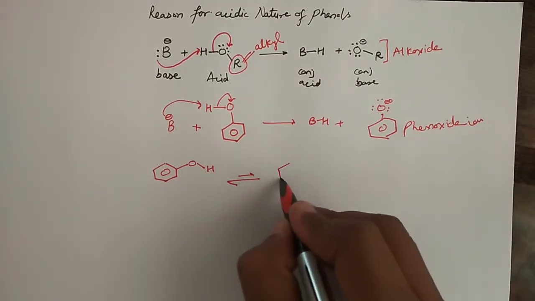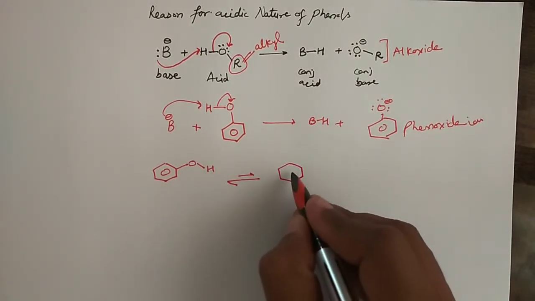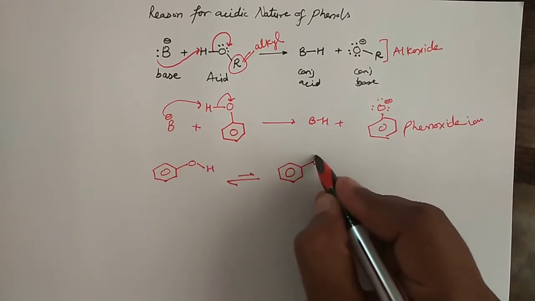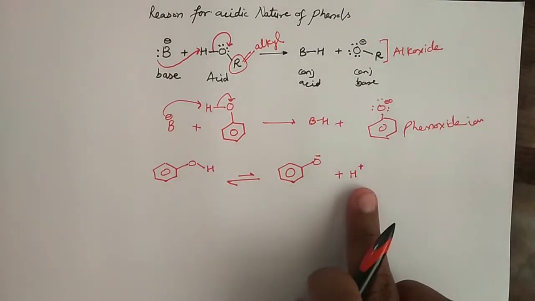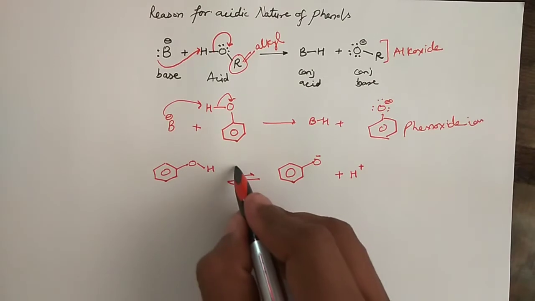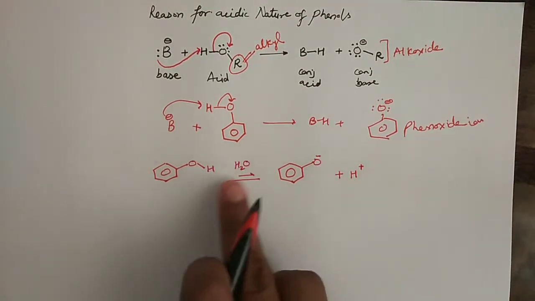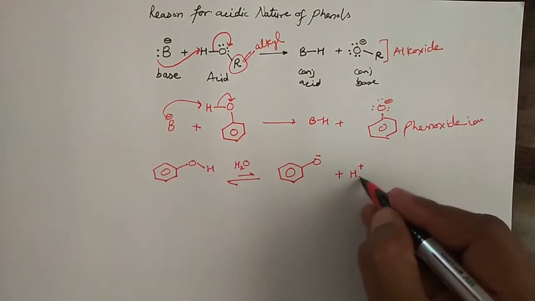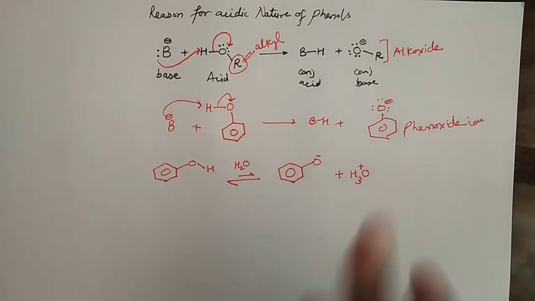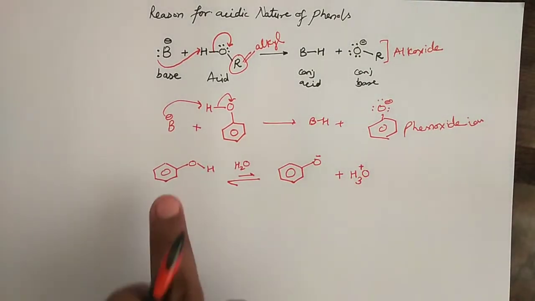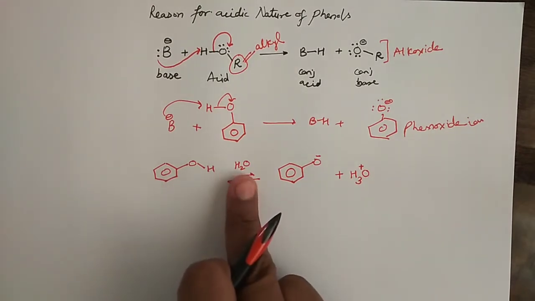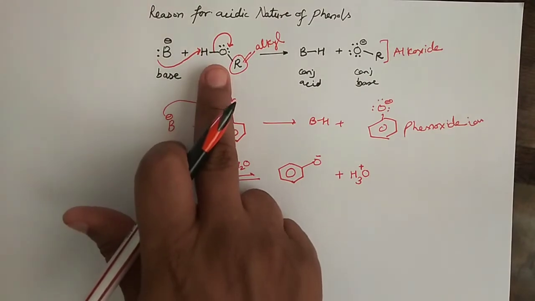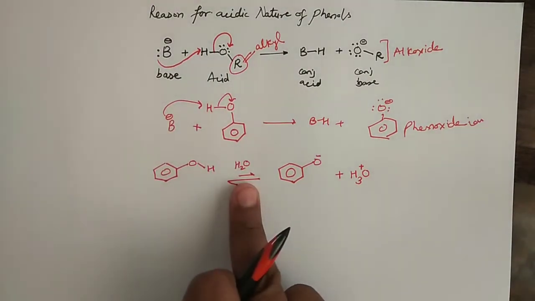So when this substance acts as an acid, you will get phenoxide ion along with hydronium. Now if we add water, then this H2O will appear here and this will become hydronium ion. So phenols behave as acid in the presence of water. Alcohols do not behave as acid in the presence of water.